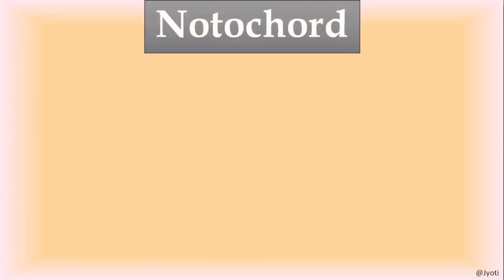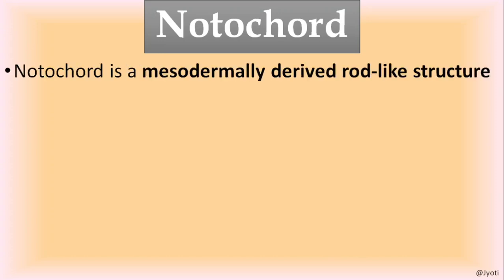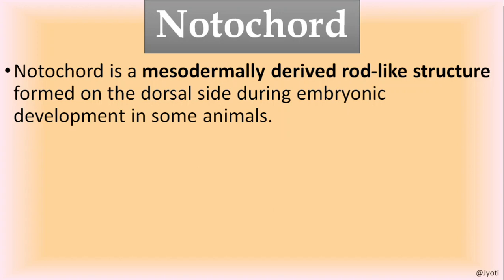Next, the last basis of classifying the animals is the notochord. So what is notochord? Notochord is a mesodermally derived rod-like structure formed on the dorsal side during the embryonic development in some animals. Those animals which have this rod-like structure are called chordates. Notochord is derived from the mesoderm, and it is a rod-like structure.